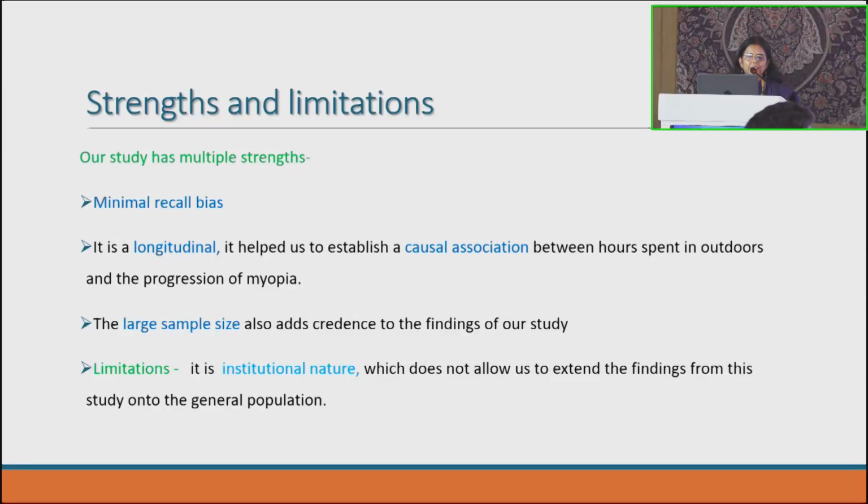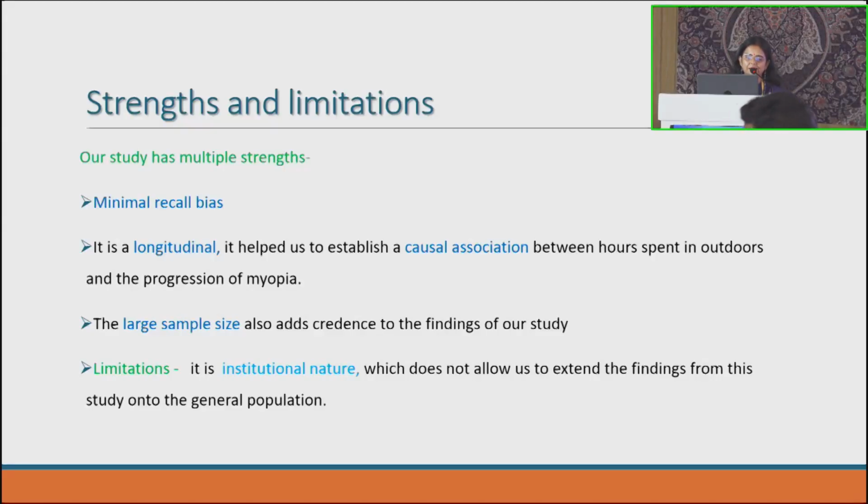The strength of the study is that there are minimal recall biases, because we gave a chart to the parents to record the activity and bring the calendar. Other studies, when we compare, were all based on recall. They were questionnaire based, asking parents how much outdoor activity there was, but ours was a documented outdoor activity. And this is a follow-up study, so we could establish a causal association between time spent outdoors and progression of myopia.